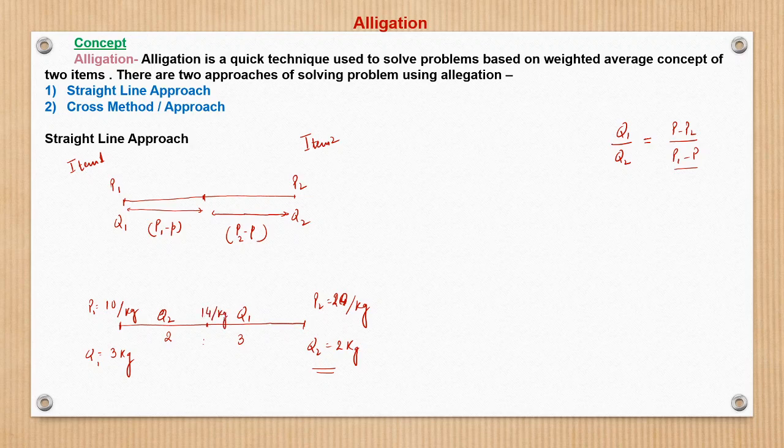This is very simple, just try to understand this. Now I generalize the thing here. If the prices are P1 and P2, and the quantities are Q1 and Q2, what will be the average? This distance I can write as Q2 and Q1. The whole difference between the two prices, P2 minus P1, can be divided in the ratio of Q2 is to Q1. So the average price would be P1 plus Q2 upon Q1 plus Q2 times P2 minus P1, right?